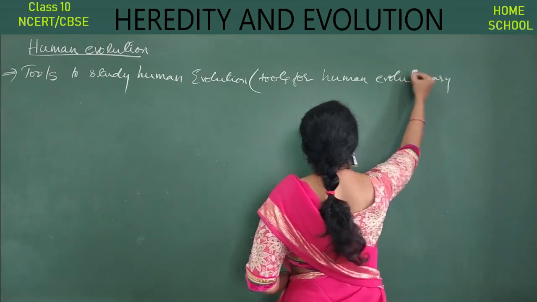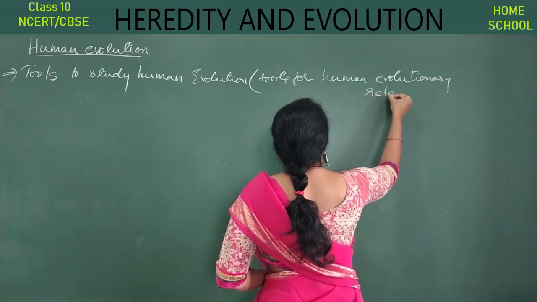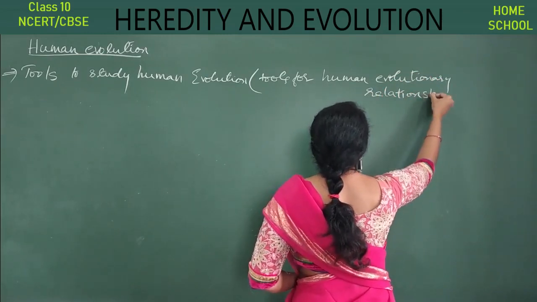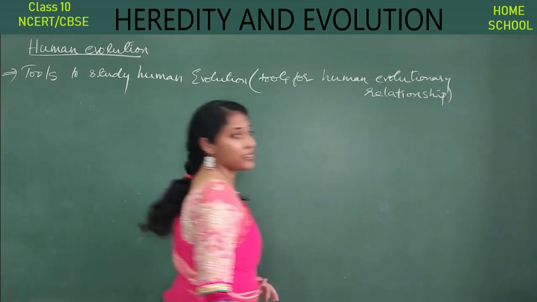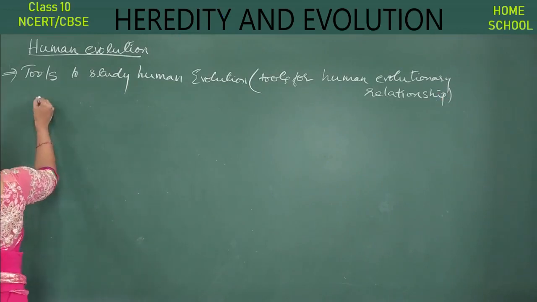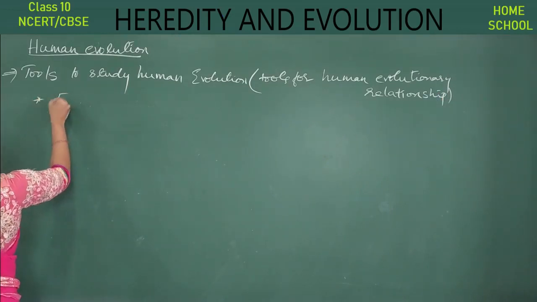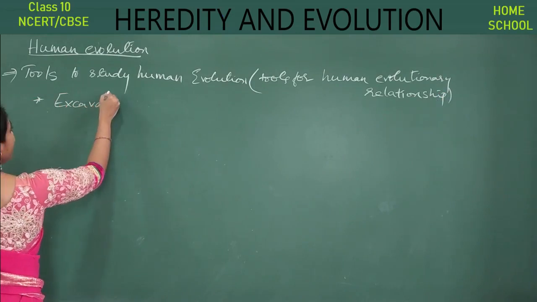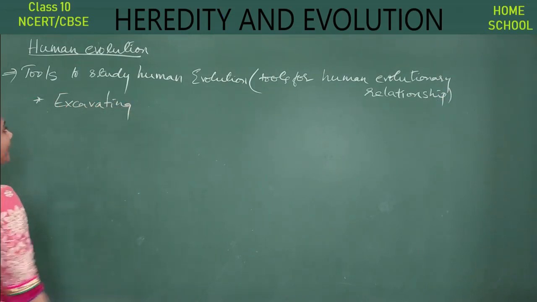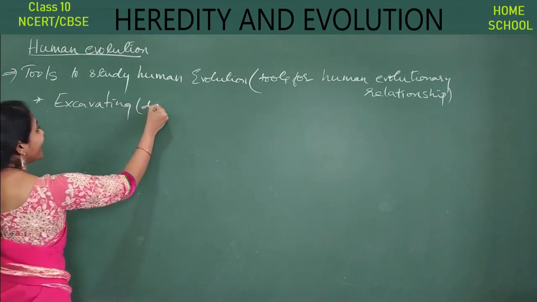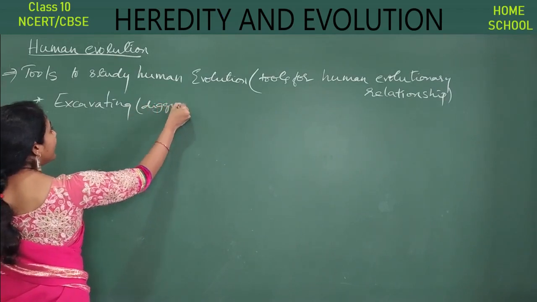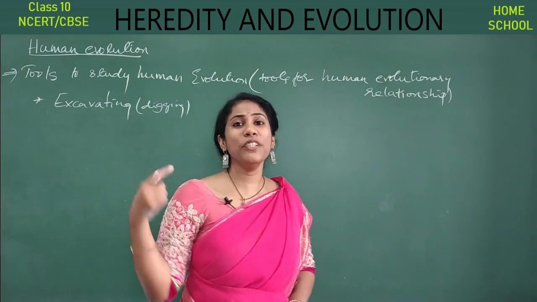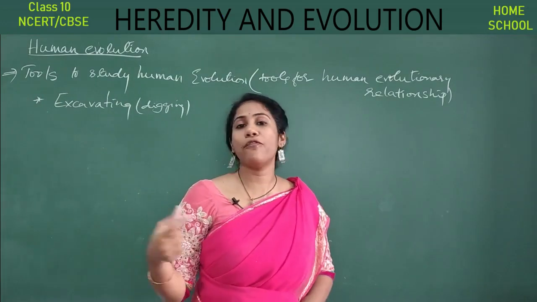Evolutionary relationship. Okay, what tools can we use to study human evolution? The first and most important tool is excavating. What do you mean by excavating, guys? It is digging, digging to find fossils. Anything like this you can study best with the help of fossils only.